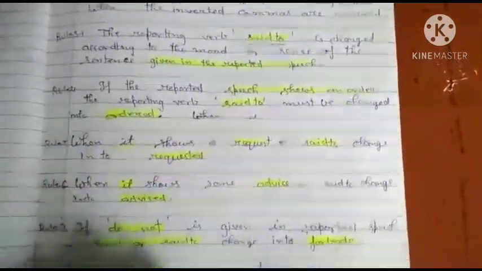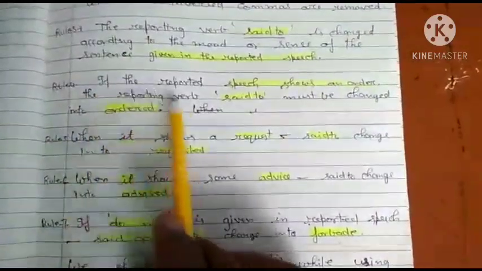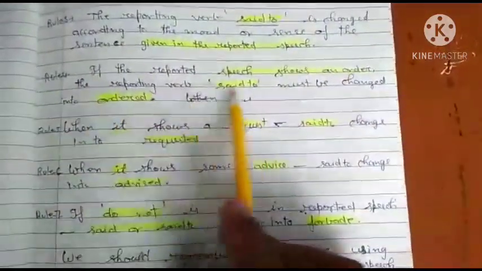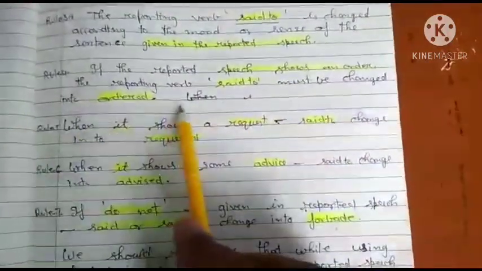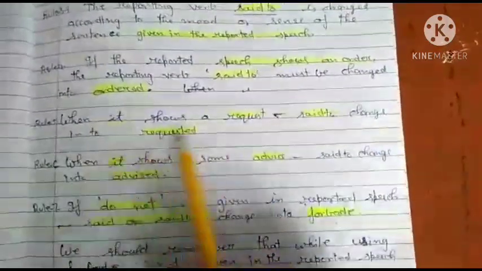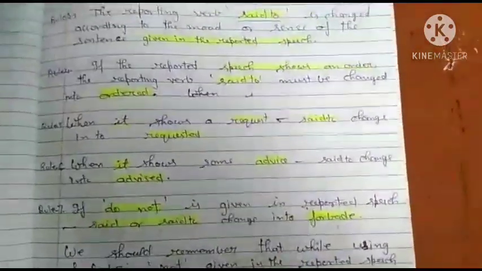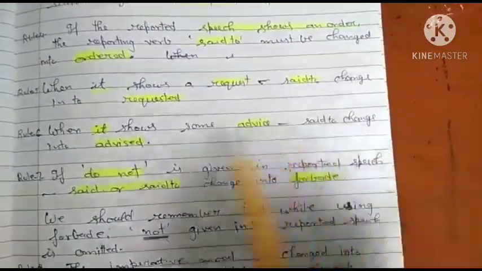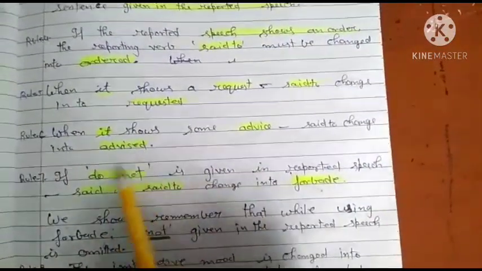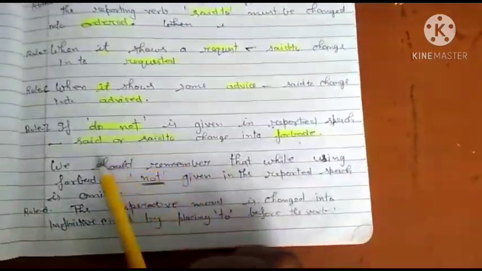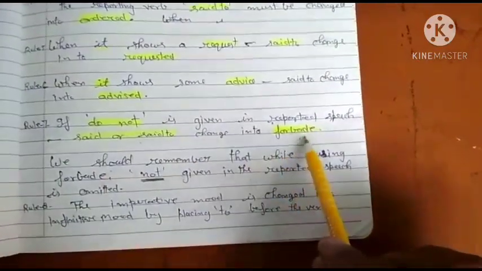Next rule, rule number 4. If the reported speech shows an order, the reporting verb said to must be changed into ordered. When it shows a request, said to changes into requested. When it shows some advice, said to changes into advised. If do not is given in the reported speech, said or said to changes into forbade.